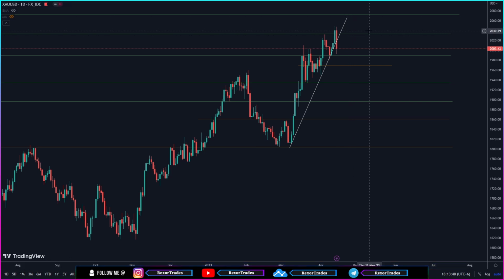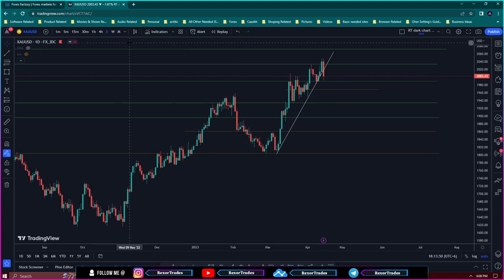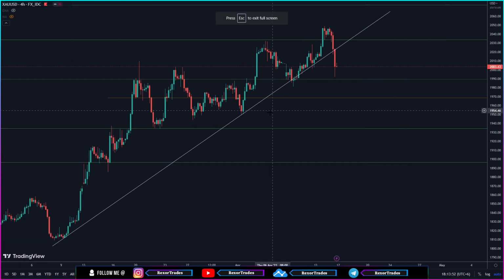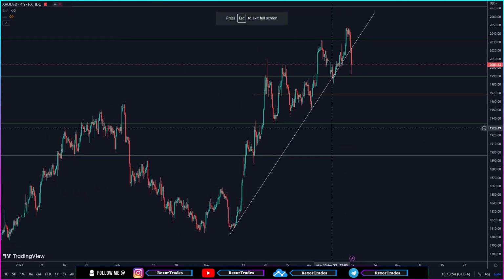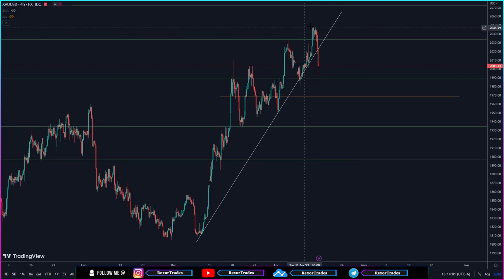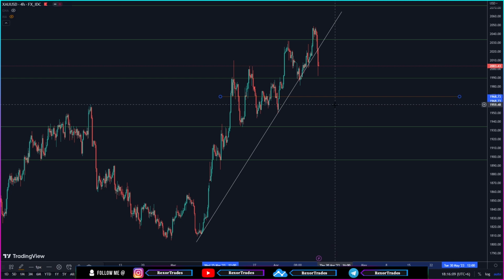Now if you go to an even shorter time frame like a 4-hour time frame, then we can see the same key levels and zones that we just talked about on the daily and weekly time frame around here. We can see our area of support and also our area of resistance over here. Now on the upcoming week, if gold, instead of finding support around this area of support, makes a break and close below this area of support with further bearish momentum on a shorter time frame like a 30 minutes to 50 minutes time frame or like a 1-hour time frame,